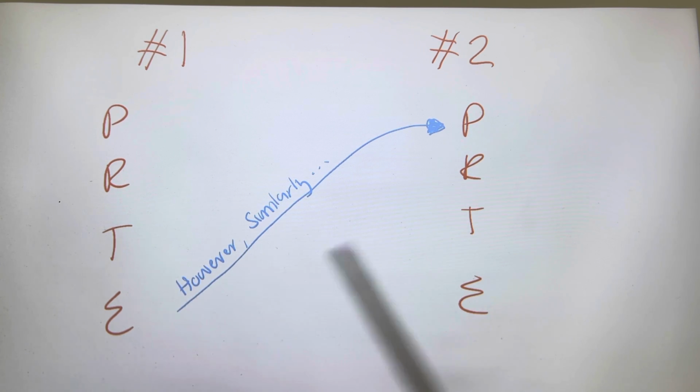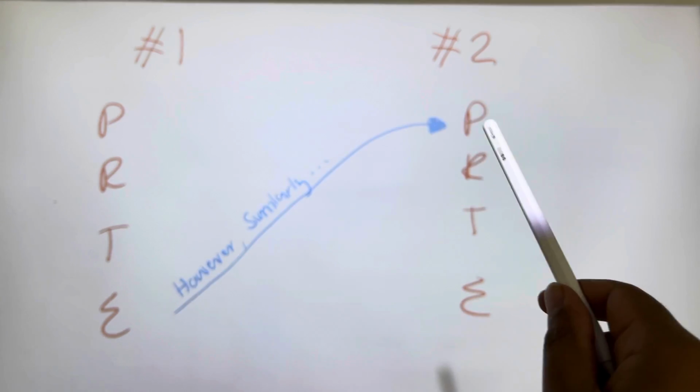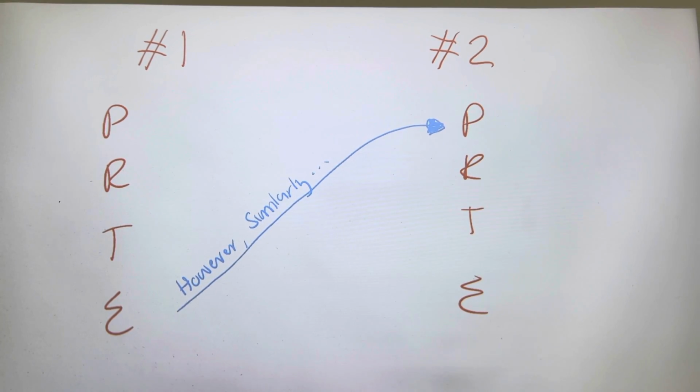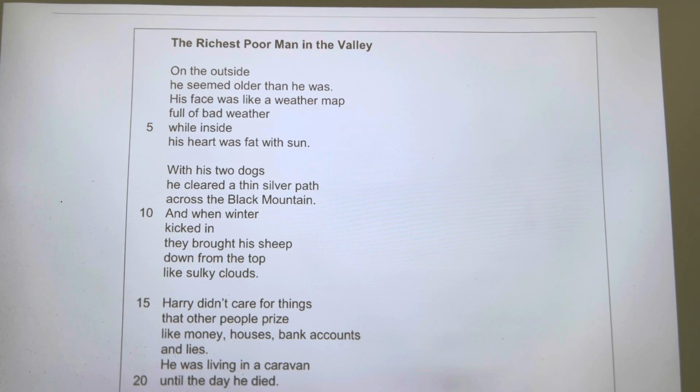So if it's a similarity, then we'll say similarly after our effect. If it's a difference, then we'll say however after our effect. And guys, this is all one paragraph. So essentially, how we're going to write is P-R-T-E, P-R-T, and E. And all you need is one of these paragraphs in your exam. If you have time and you want to do 2, you can, but one big paragraph is enough for this question.